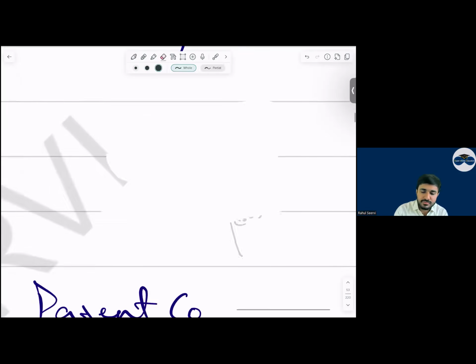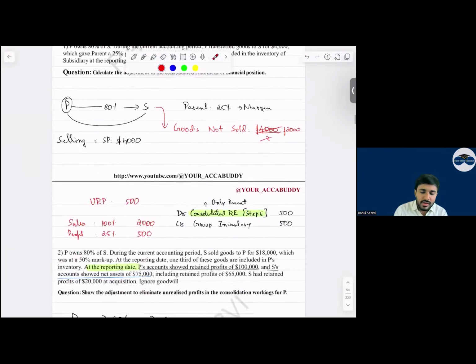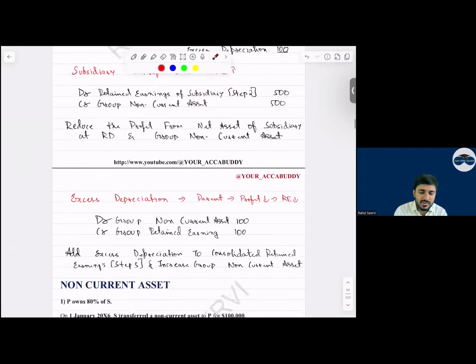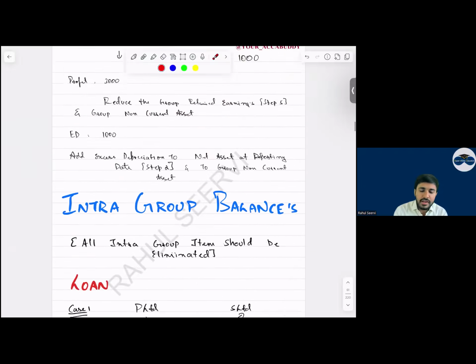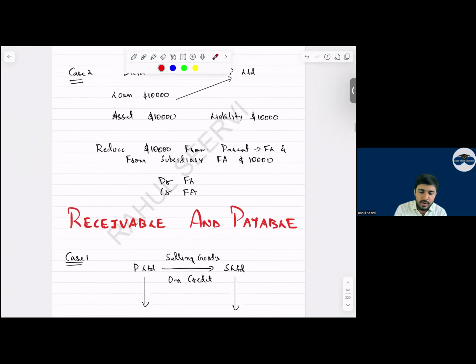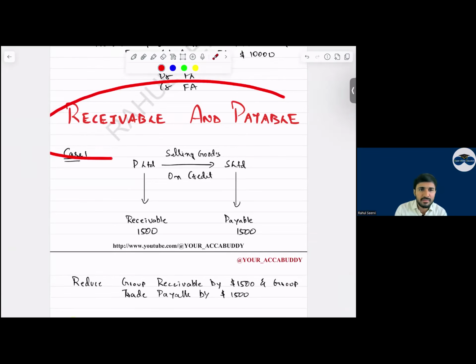Yes, sir. So intra-group sale, I have done. If you have time, you can look at intra-group sale of non-current asset. We did it yesterday, but it is not so important if you remember. Now, intra-group loan balances. One company has given a loan, the other has taken a loan. Can I say we will remove the financial asset and financial liability? Simple. Yes, sir. This is easy, there will be no doubt. Then receivable and payable. It is very rare that you will get a question on it.